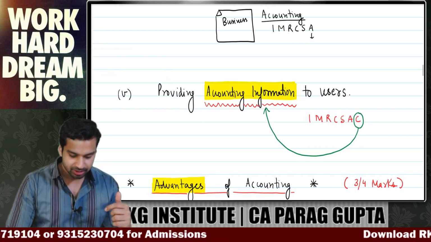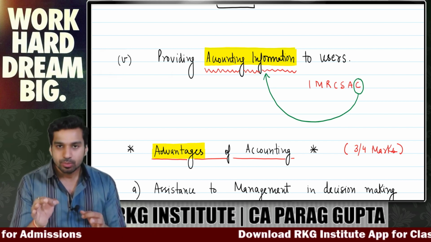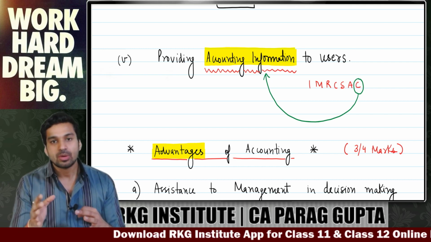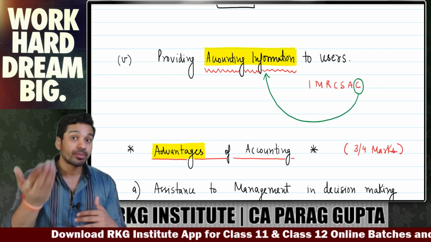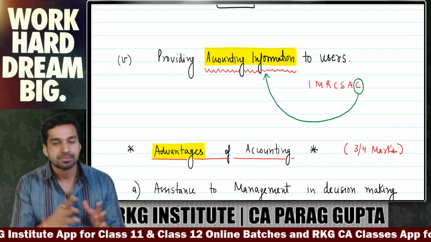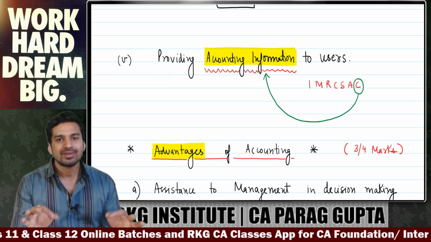Fifth and last, accounting provides information to the user. So one of the objectives of accounting is also this, that accounting helps in providing information to the user. Like we have already studied in the steps, the last step, communicating. So accounting objectives are very simple.